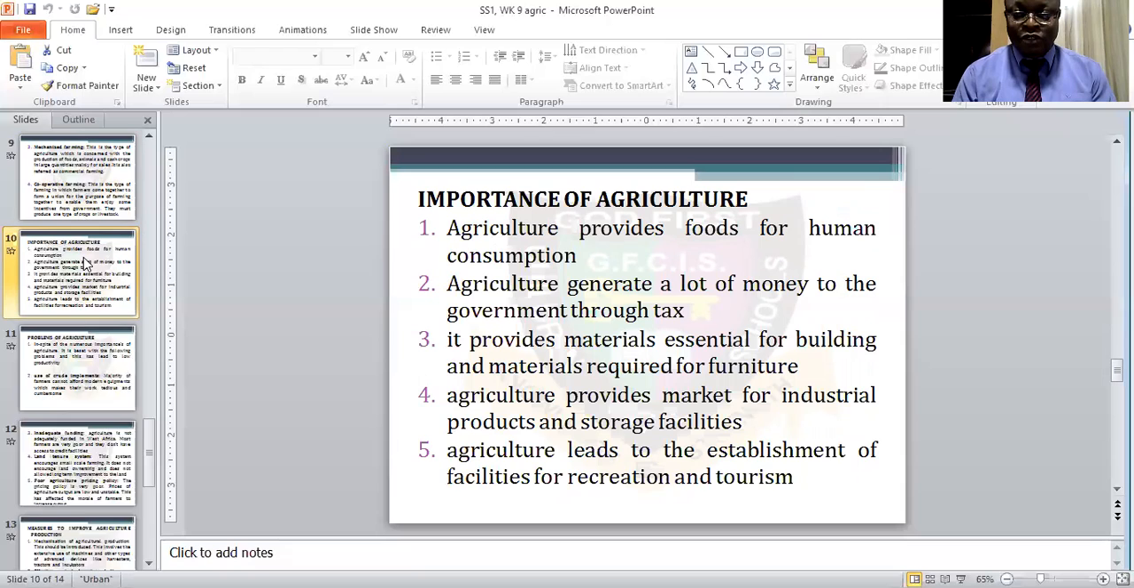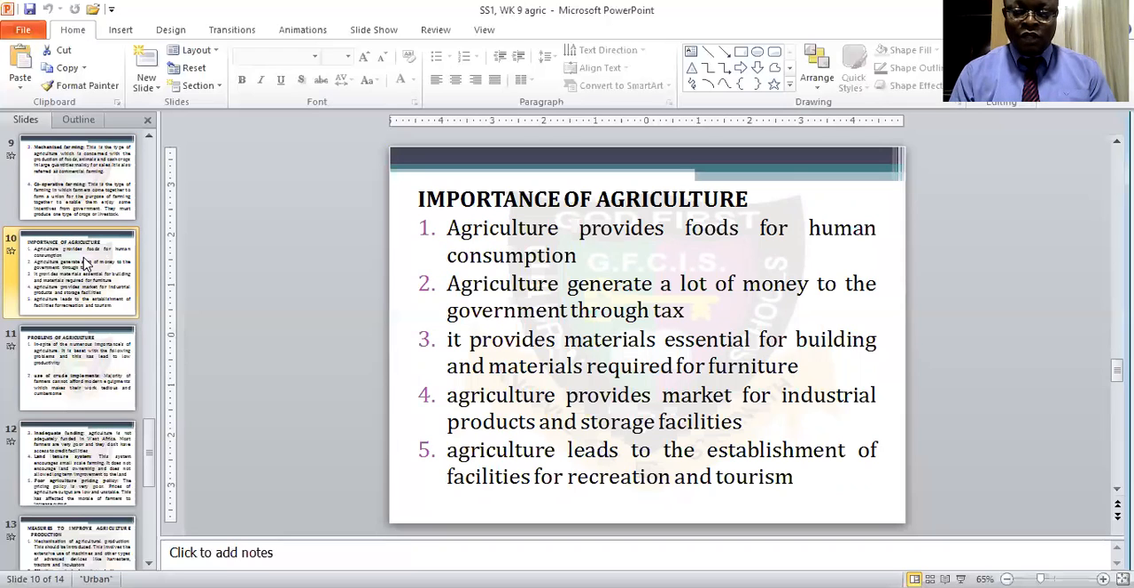Second, agriculture generates a lot of money to the government through tax. Agriculture also generates a lot of money. Then it provides materials essential for building. Agriculture also provides essential material for building and a material required for furniture.